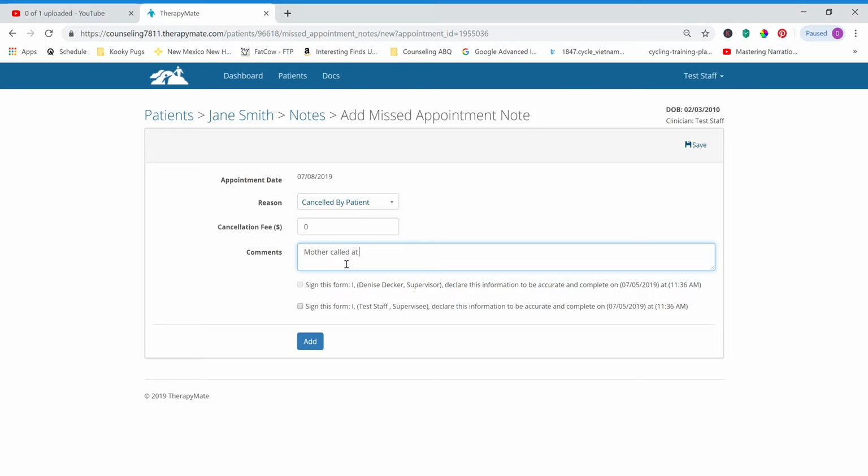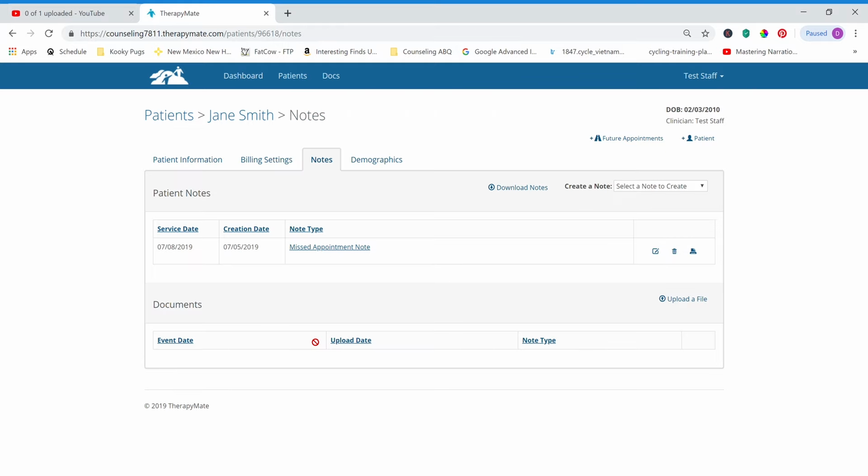Mother called on the 8th. Client ill. No letter to be sent. And sign, and it just gets added to your file. So if later on you can't exactly remember what happened with that appointment, you can open up your note and see what happened. And there it is under her notes.